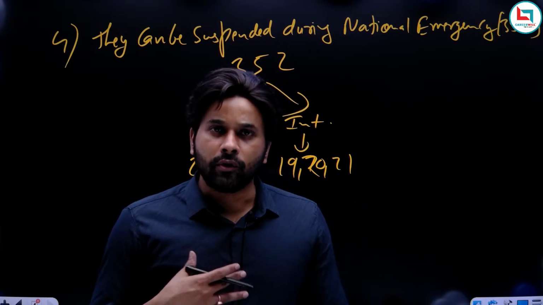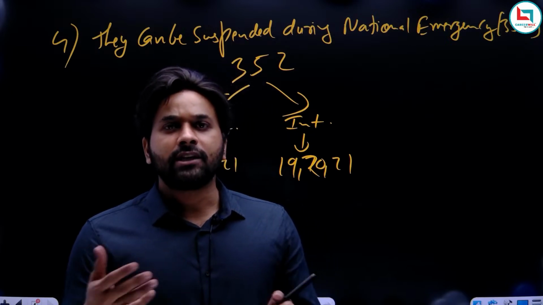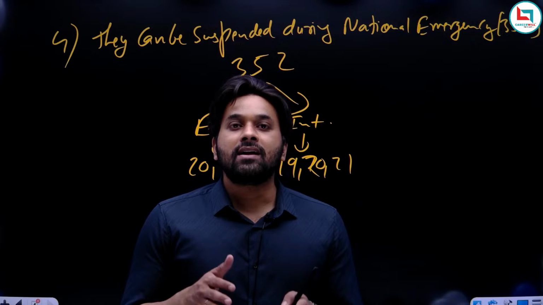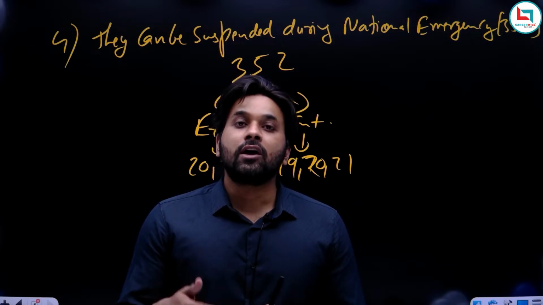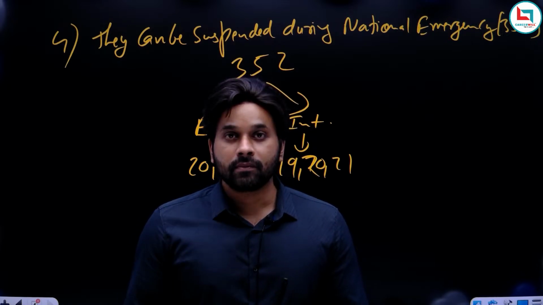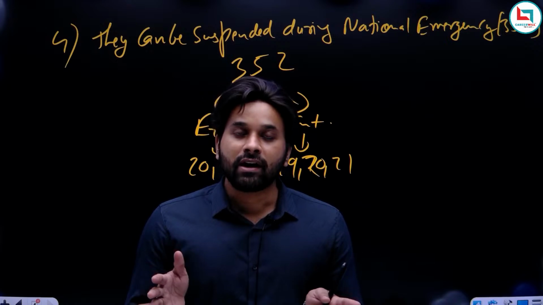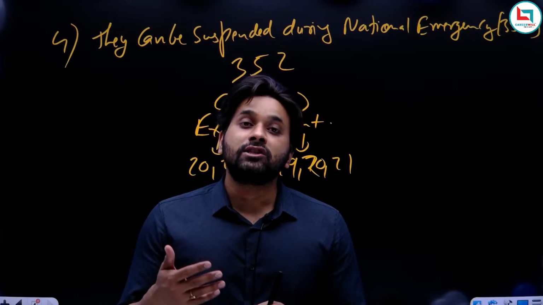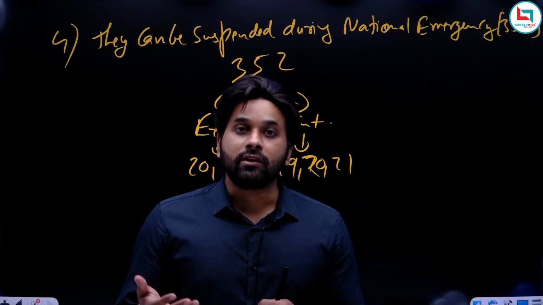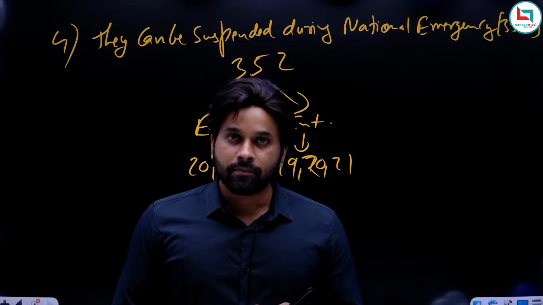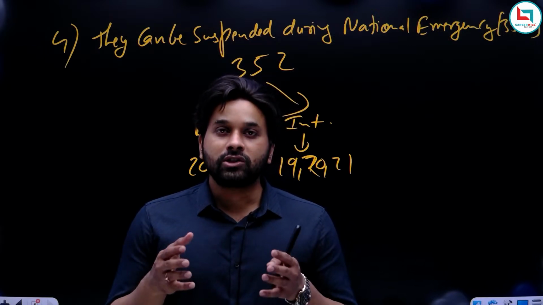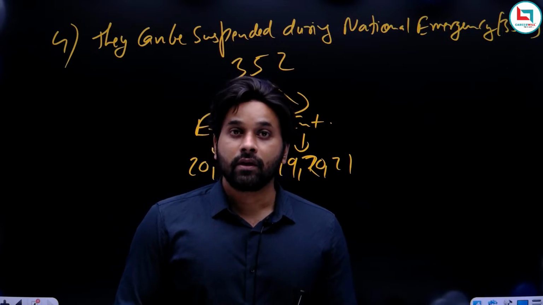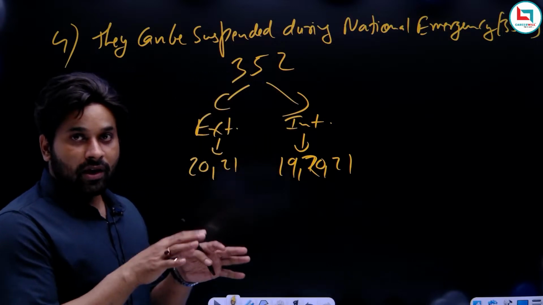But there is something unique about the Constitution, or something special about the Indian Constitution. The special thing about the Indian Constitution is that there are a few fundamental rights which are also available to foreigners. All the fundamental rights are available to citizens, but a few are also available to a foreigner. Why? Because you are a human, and because you are a human, you are supposed to have these rights. You cannot be treated as an animal in our country. So you should have these rights when you are in our country.